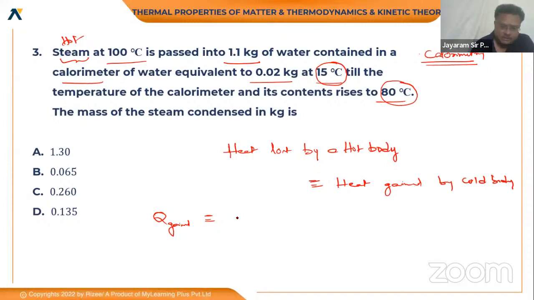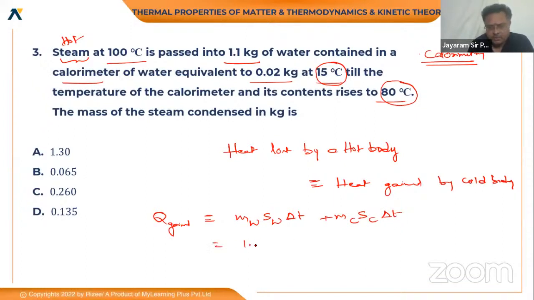each chapter. So the heat gained is the mass of the water into the specific heat of the water into its temperature change, plus the mass of the calorimeter into the specific heat of the calorimeter into delta T.